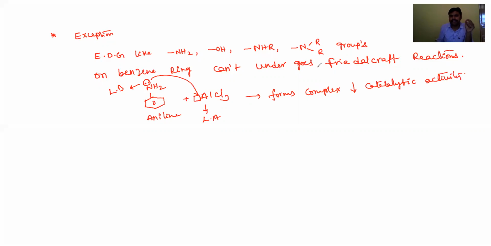That's why aniline, phenol, and such compounds do not undergo Friedel-Crafts reactions, either alkylation or acylation.